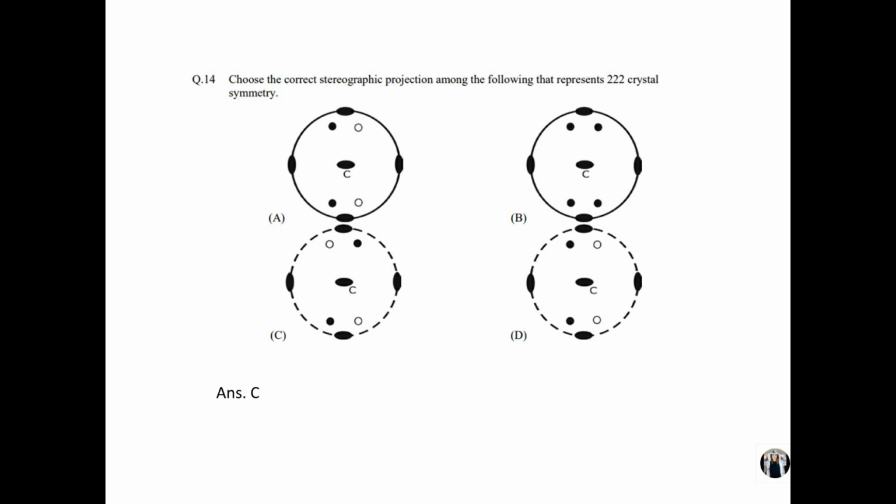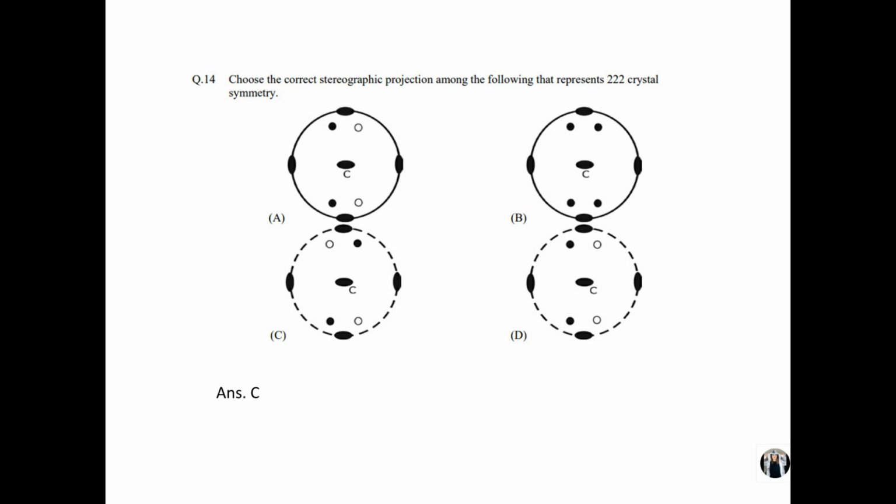In option C, we have a twofold axis parallel to the C axis and two twofold axes at the periphery. And we have the dashed outline, that means there is no perpendicular mirror plane. Now if you see the motifs, just concentrate on the black dot. If you rotate the black dot 180 degrees, then exactly after 180 degrees, once again we get a black dot. Similarly for a white dot, if you rotate it 180 degrees, we will again get a white dot. So that's a perfect condition for our 2-2-2 crystal symmetry, and that should be our answer.